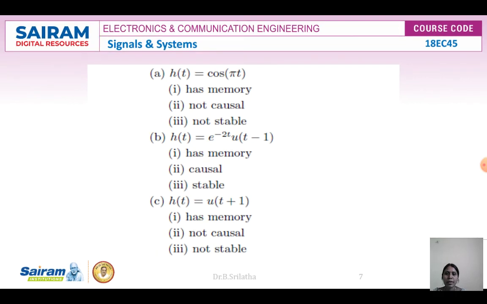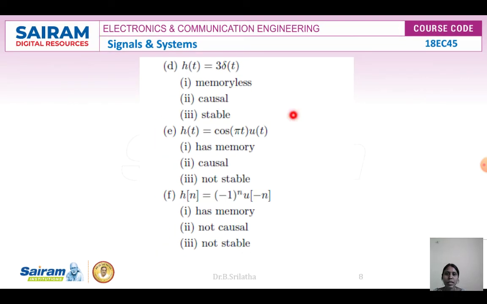Next, fourth example, h of t is equal to 3 into delta of t. See here, this is the best example to satisfy all the LTI system properties, because the present output is depending upon only the present inputs. That's why it is a memoryless system, it is a causal system, it is a stable system.